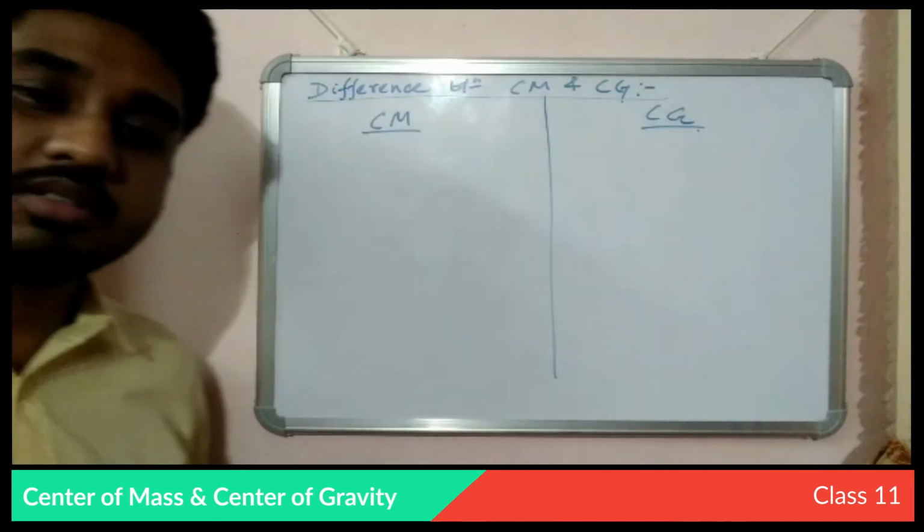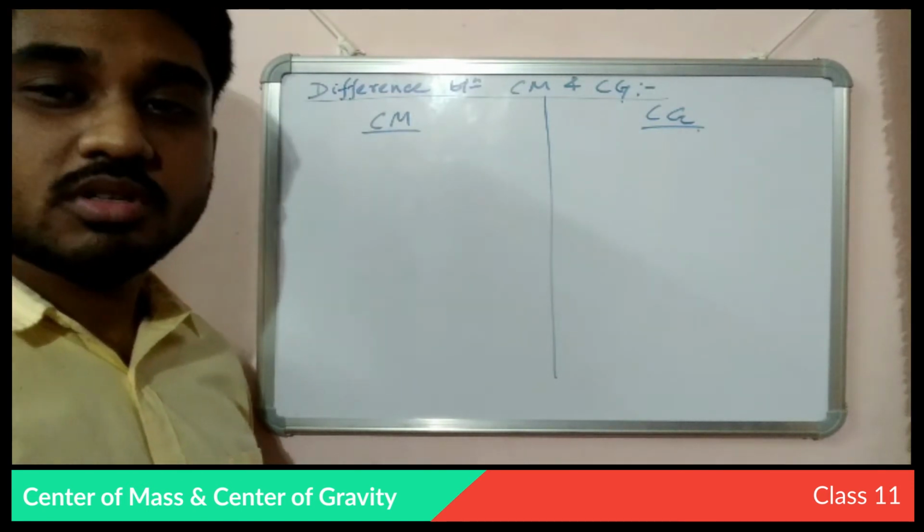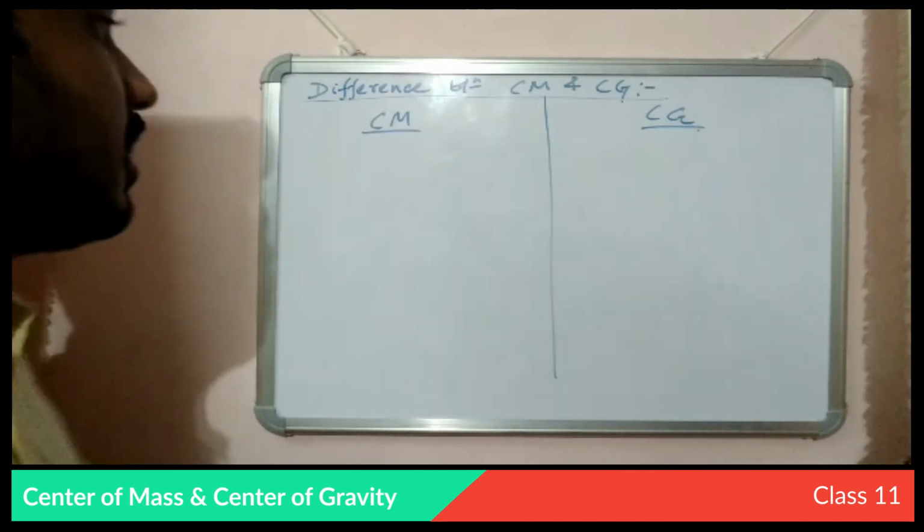Now we will discuss some differences between the center of mass and center of gravity.